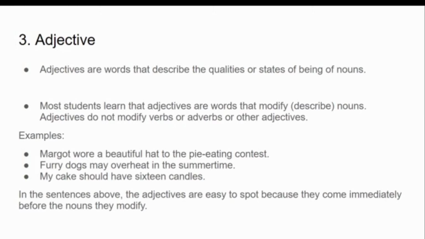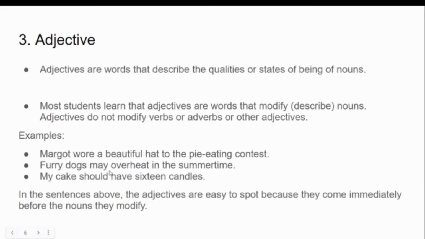If you understand pronoun, let's understand what is adjective. Adjective is a part of speech that describes the quality or state of being of a noun. The noun names anything, and the adjective modifies it. It adds quality to the noun. For example, Margot wore a beautiful hat to the pie eating contest.